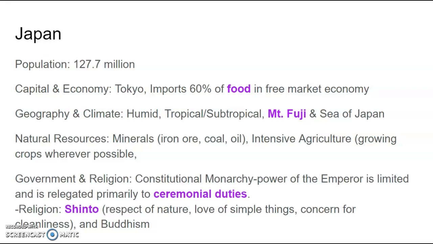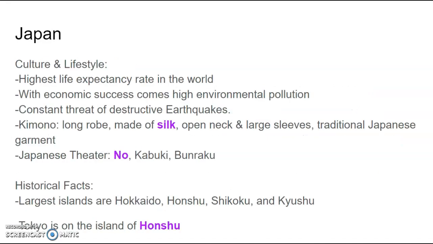Natural resources, once again, include three main ones like iron ore, coal, and oil for minerals. And they also have an intense agriculture, even though they get most of their food shipped in. The government is a constitutional monarchy, which means the power of the emperor is limited basically to primary ceremonial duties, not necessarily the one who's always making decisions and always in charge. Religion can range from Shinto, which is a respect of nature, a love of simple things and concern for cleanliness, as well as Buddhism being popular in the country.